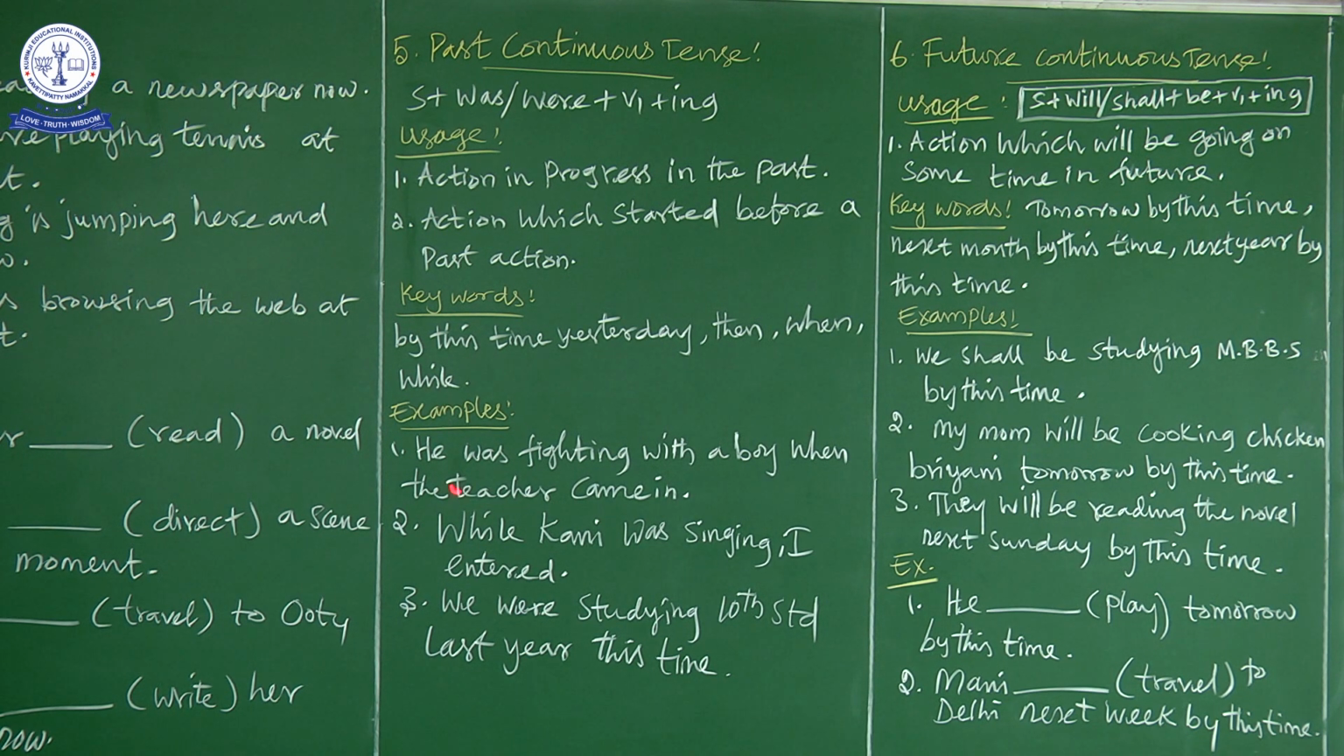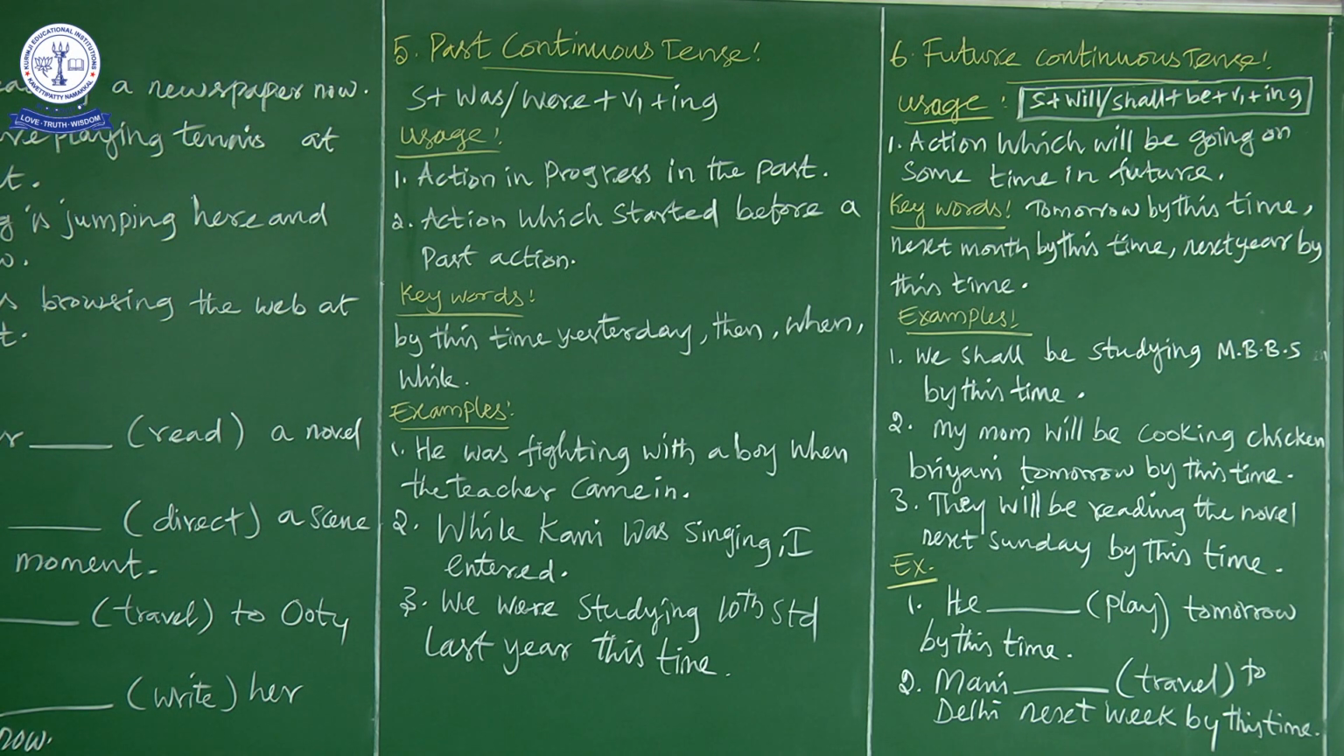Now let us discuss. He was fighting with the boy when the teacher came, which means the teacher came at the time when they were fighting. Before the arrival of the teacher itself, they were fighting. Who was fighting? The subject, he, was fighting before the arrival of the teacher. So the teacher came in. He was fighting with the boy when the teacher came in.